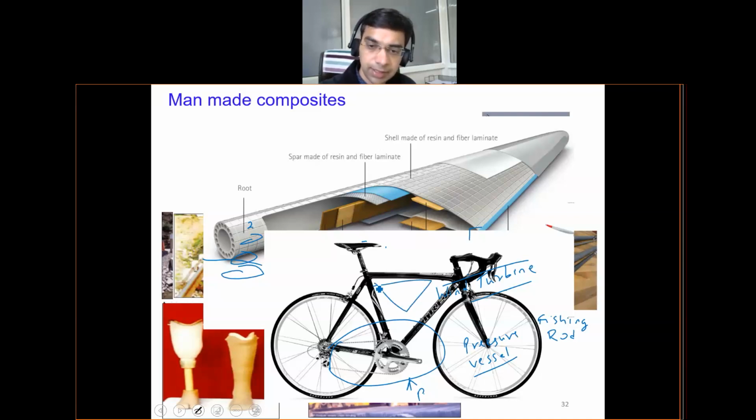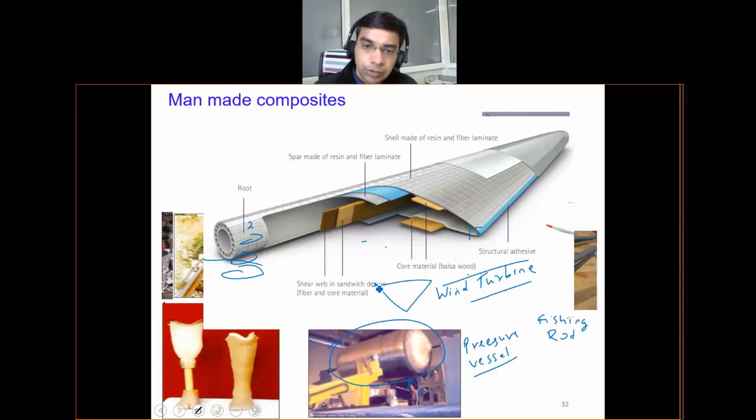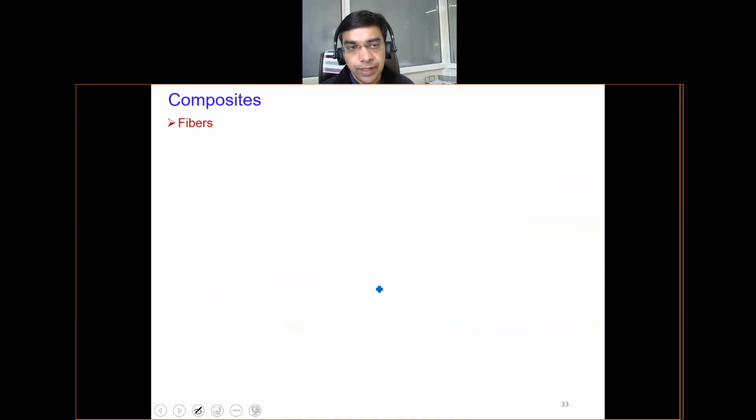So the frame of this bicycle is a carbon fiber-based composite material. So these are some of the real-life applications of products which are made up of composite materials. If I tell you more about what types of fibers are used in composite materials, we have these five very popular varieties of fibers. These basically are glass fibers, carbon fibers, boron fibers, Kevlar, and natural fibers.